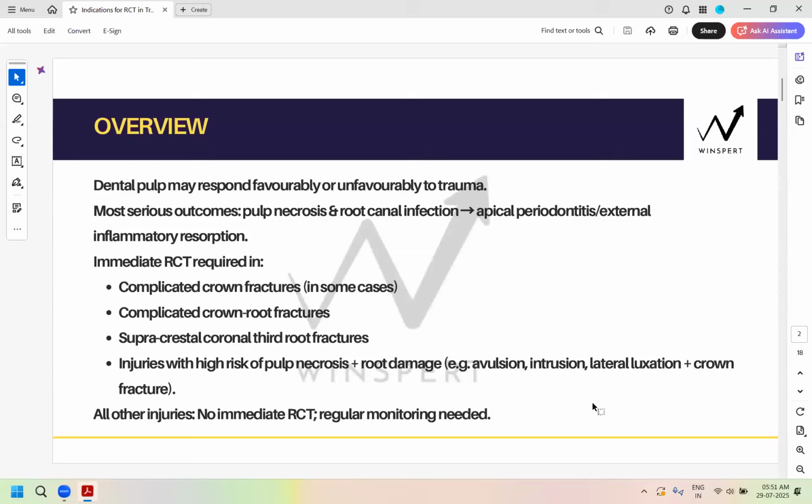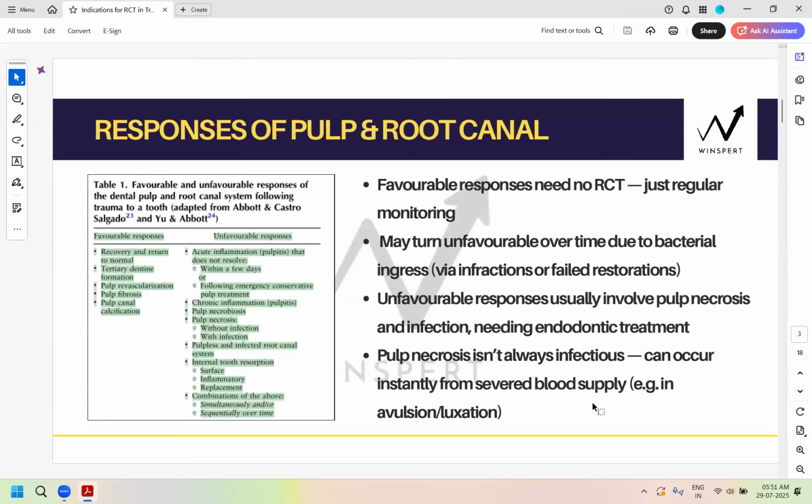So this is one memorizing factor. I will discuss these injuries again one more time. Once you have those trauma responses, there can be favorable and unfavorable responses, and ADC gives you direct questions on this. So let's look at Table 1, which shows the favorable and unfavorable responses, and what you will do for each.